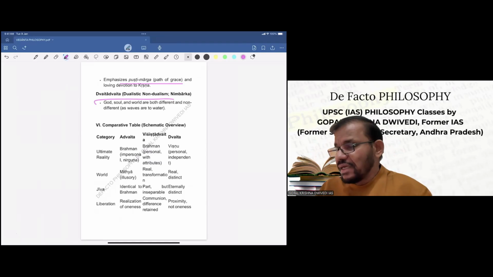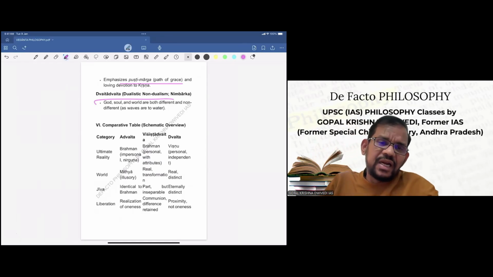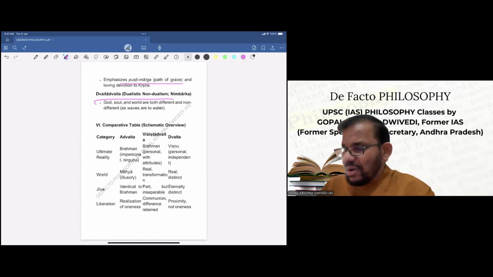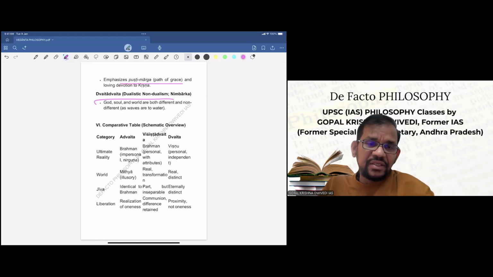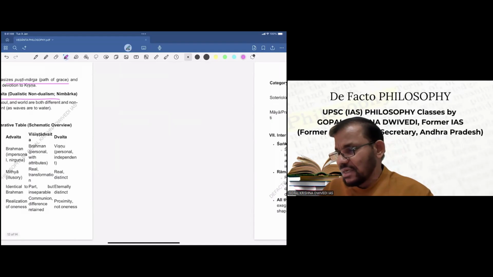So basically, these two or three other schools are there, not that much discussed and without that much influence, but still we should at least know that besides the three main schools, there are other schools as well in Vedanta. Now, in the table, I have summarized the differences between the three main schools: Advaita Vedanta, Vishishtadvaita Vedanta, and Dvaita Vedanta. I'm not going to repeat this, because the same thing has been given very briefly, which we have already discussed.